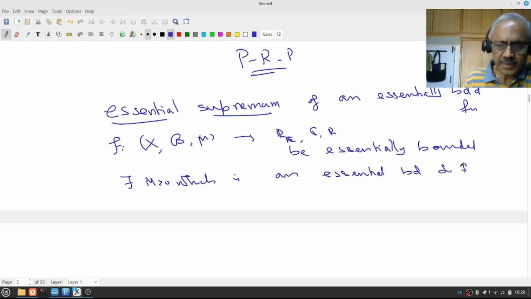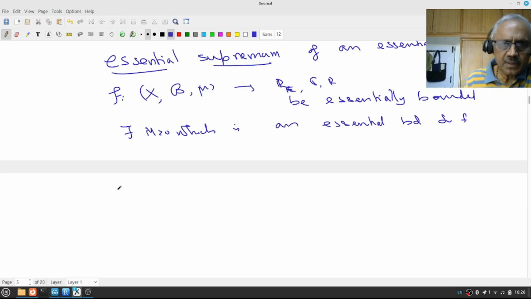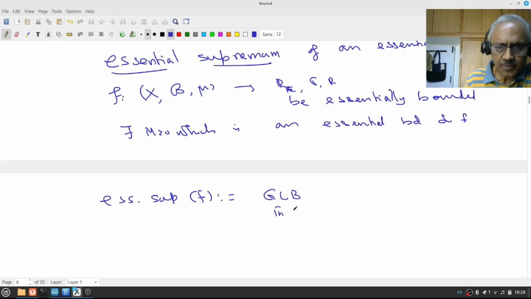What I am looking for, the essential supremum of f, is the GLB, the infimum, of these M, where M is an essential bound.